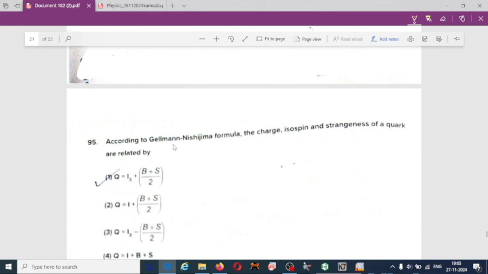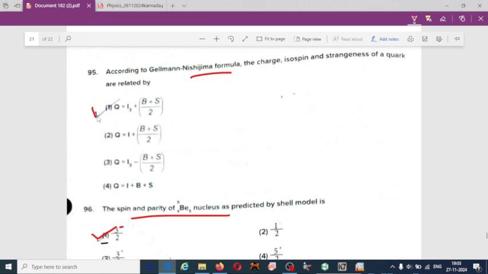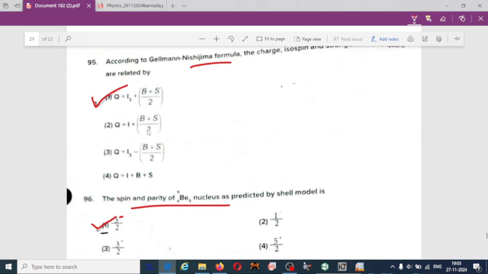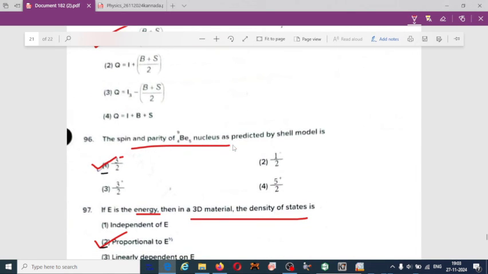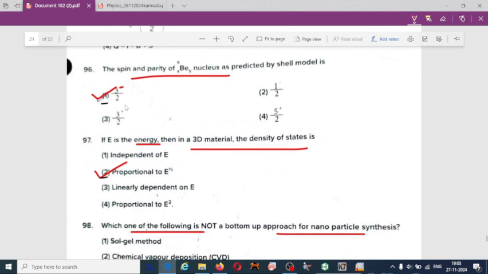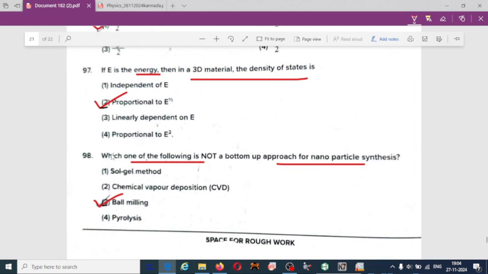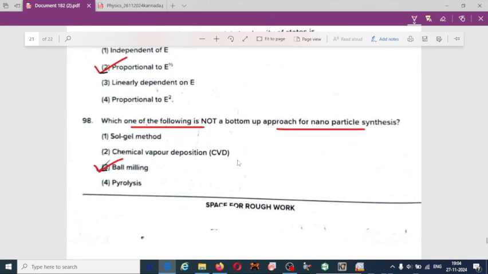According to Gell-Mann-Nishijima, the charge, isospin, strangeness of quark is given by option 1, Q equal to I3 plus B plus S by 2. The spin and parity of beryllium nucleus as predicted by shell model is 3/2 odd. If E is the energy, then for 3D material, the density of state is root E. Which one of the following is not a bottom-up approach for nanoparticle system?